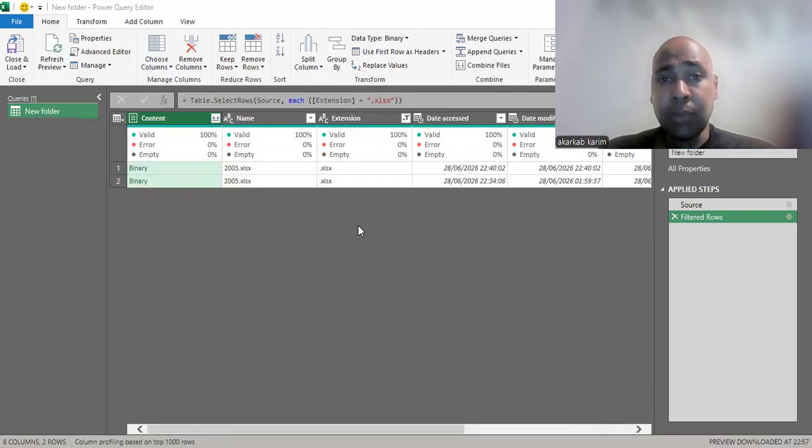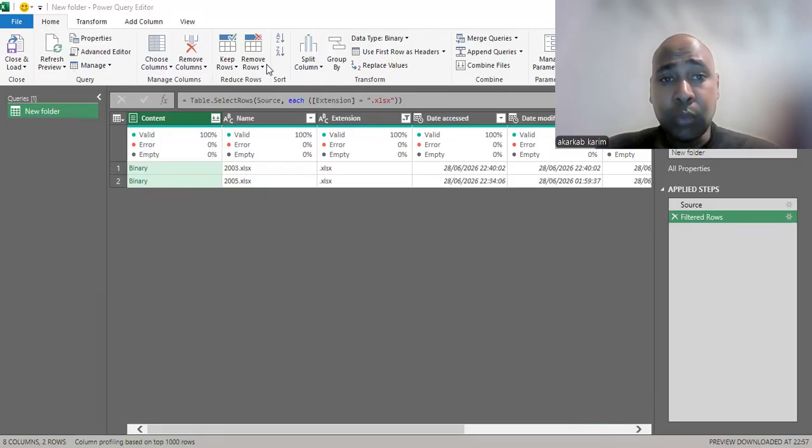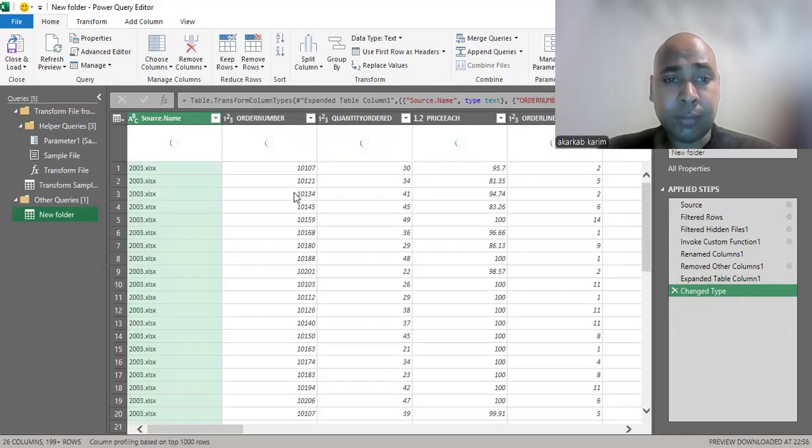Here, this is the Power Query. As we see with me on top, we have the Home tab. You have different steps that we can do to clean our data.